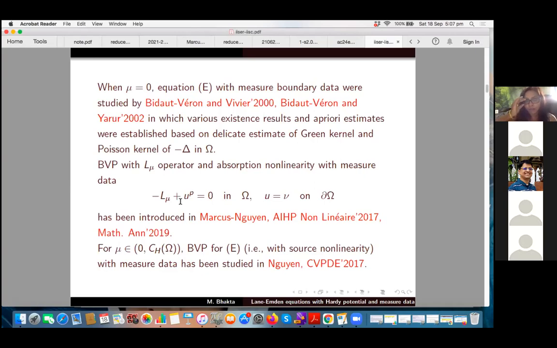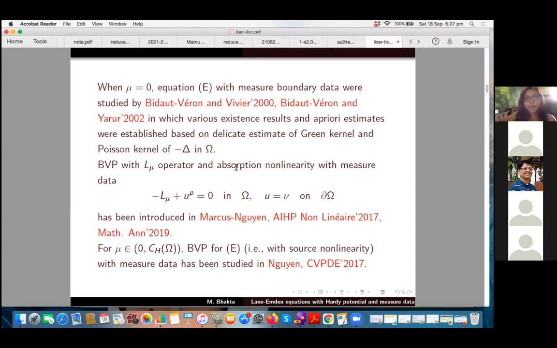It does create a lot of difference. In fact, the behavior of the solution drastically changes depending on whether it is absorption nonlinearity or source nonlinearity. When it is on the left hand side, it is absorption nonlinearity. For example, in the subcritical case, it can be shown that for any bounded Borel measure, this problem admits a unique solution. On the other hand, if it is source nonlinearity, that is the equation I'm going to talk about in this talk.